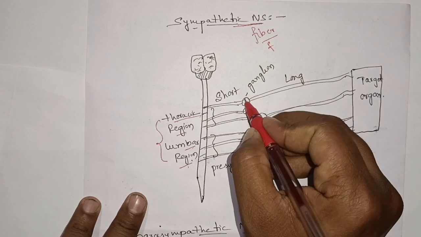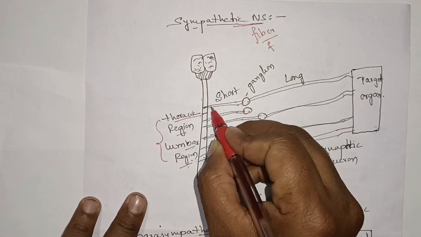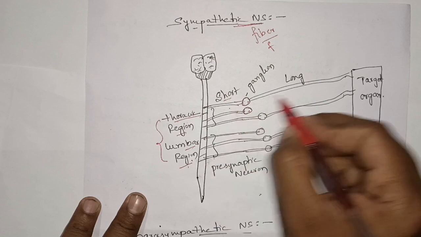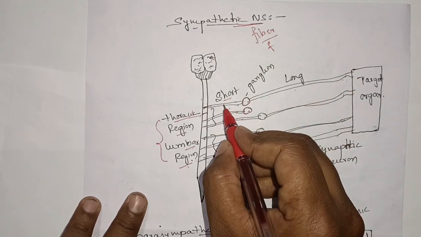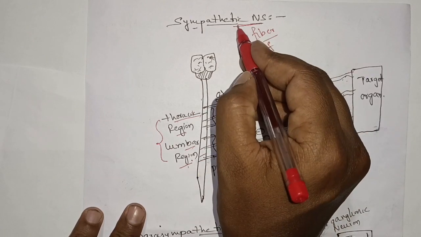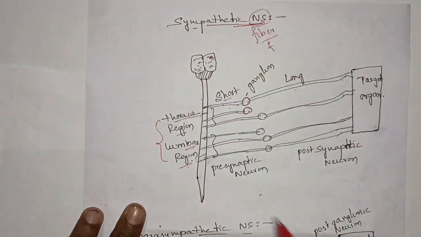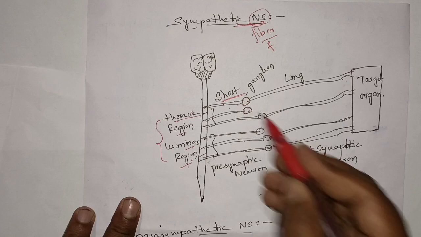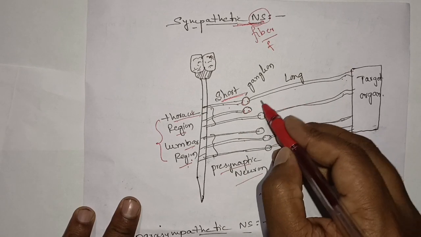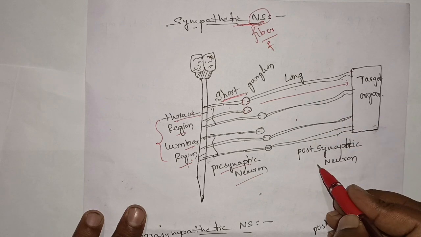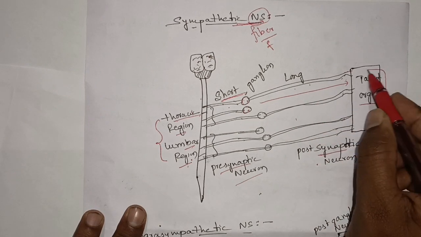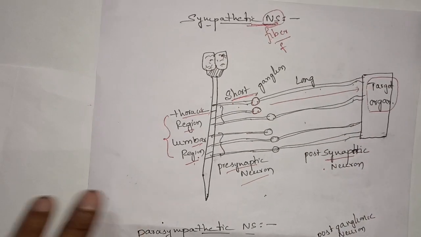Here this is called a ganglion, and here we have the presynaptic neuron and postsynaptic neuron. In sympathetic nerve fibers, there is a short presynaptic neuron and a long postsynaptic neuron, and the postsynaptic neuron ends in the targeted cells.